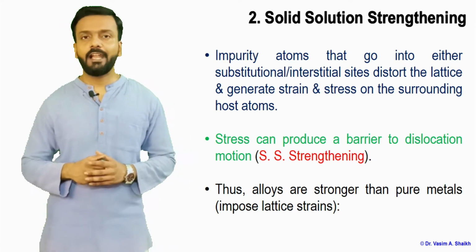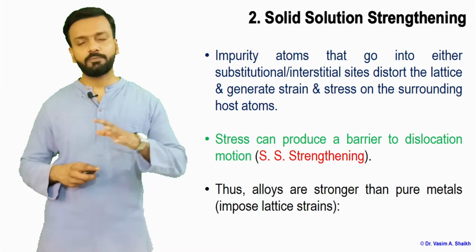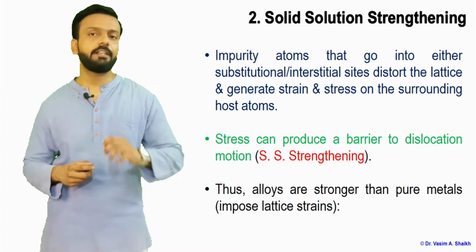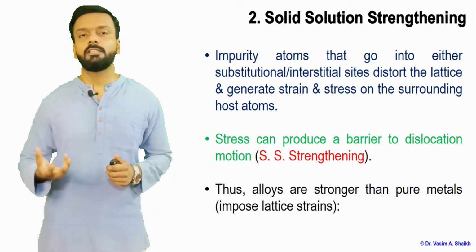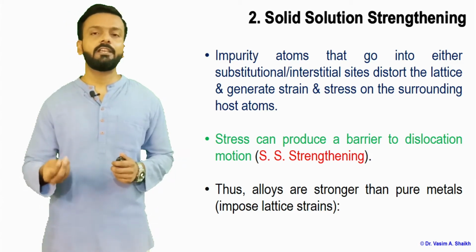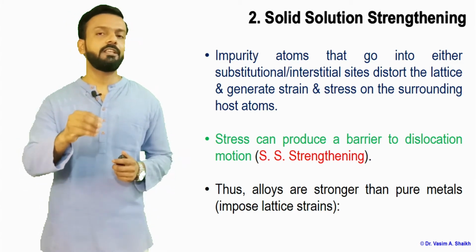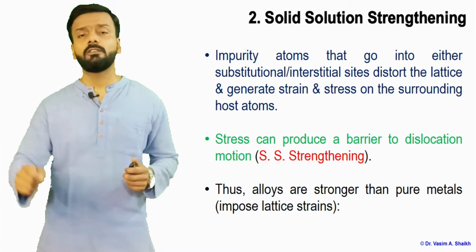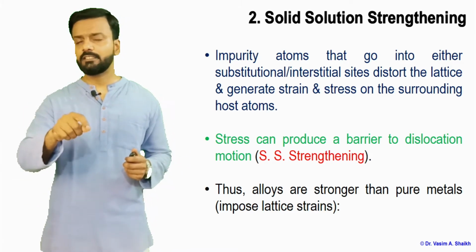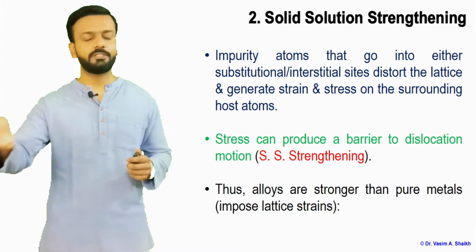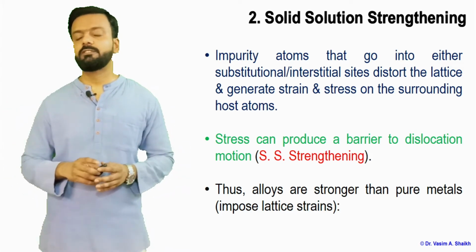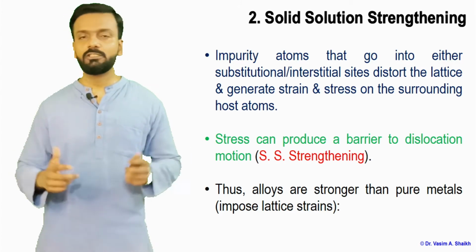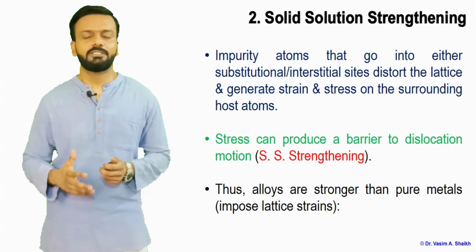The impurity atoms go into either substitutional or interstitial sites. We have already seen this in an earlier video, on point defects, where we add the impurity atom. That impurity atom will sit in an interstitial site, or it will substitute the host atom, and that will create some distortion in the material and some stress.